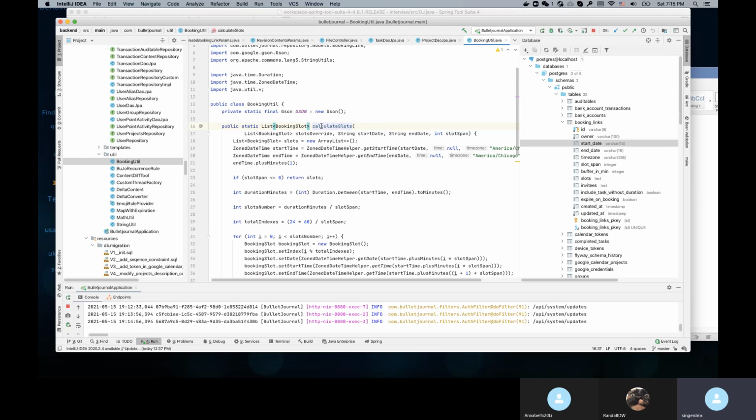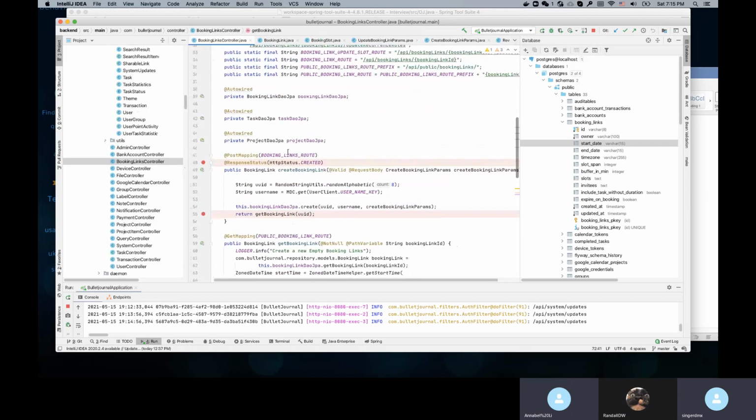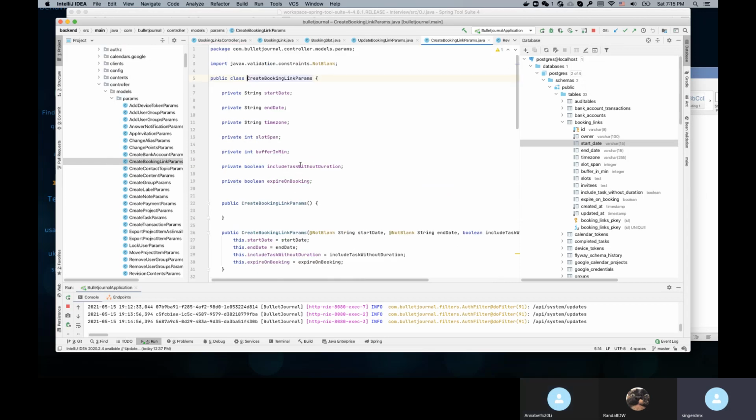And also, yeah, you need to add the time zone. And also for the create, the first thing you need to do is, for the create param, add a list of strings for the recurrences. Okay, so that's two things. It's the create booking link param. For the create booking link, we are missing one parameter, which is the recurrence rule.